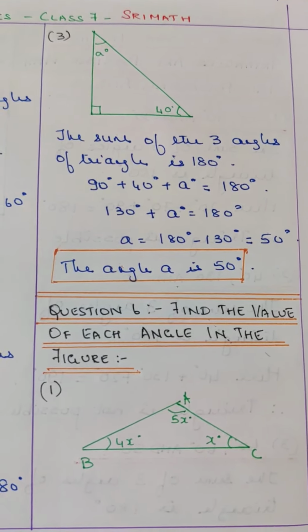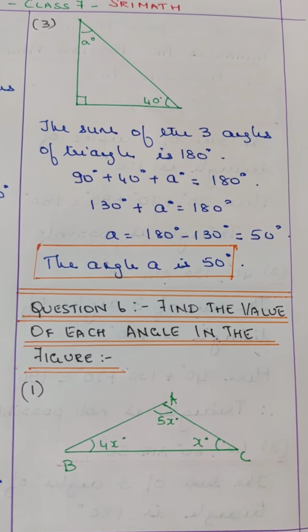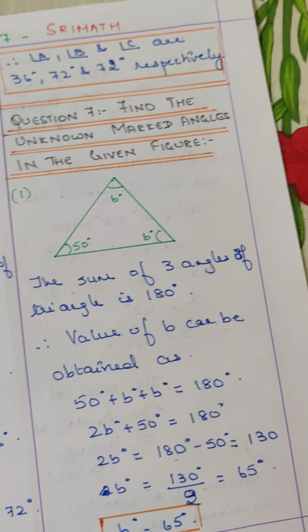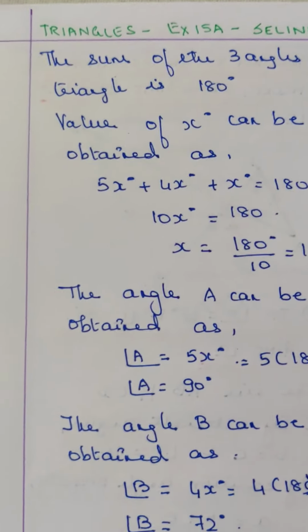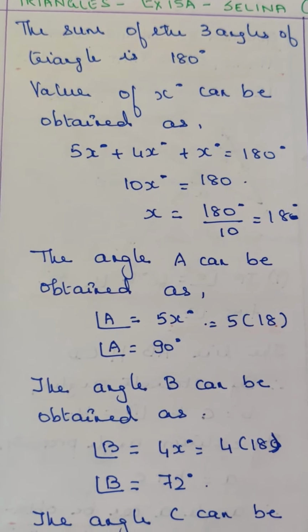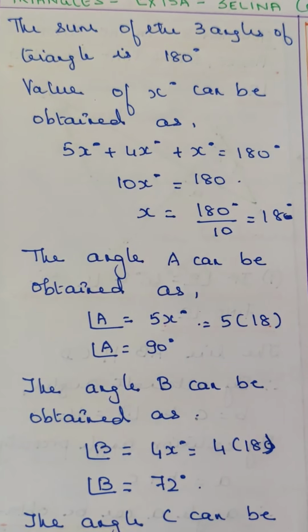Question 6. Find the value of each angle in the figure. So the figure is given as below. So let's quickly move on to the solution. The sum of three angles of a triangle is 180 degrees. Value of x can be obtained as 5x plus 4x plus x is equal to 180 degrees.